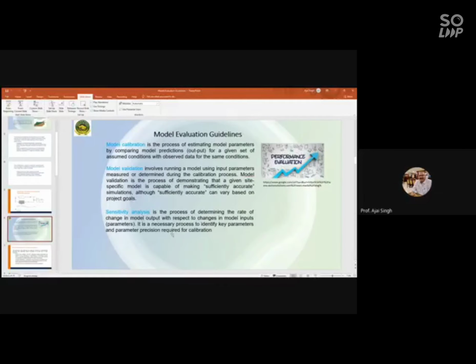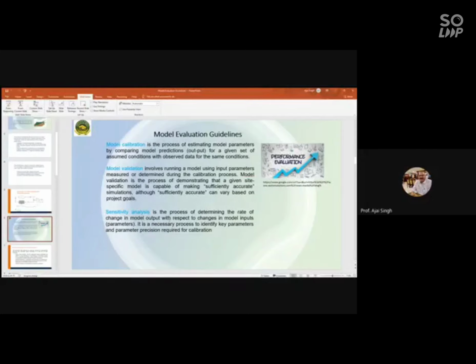Okay, so this is a simple definition of model calibration, then validation, and the last one is sensitivity analysis, which is the process of determining the rate of change in the model output with respect to changes in the model inputs. This is done automatically in the case of SWAT, and it gives a number of variables that are normally ranked.